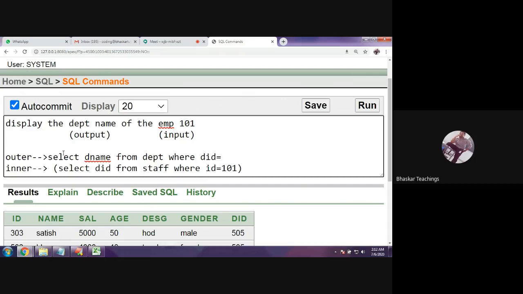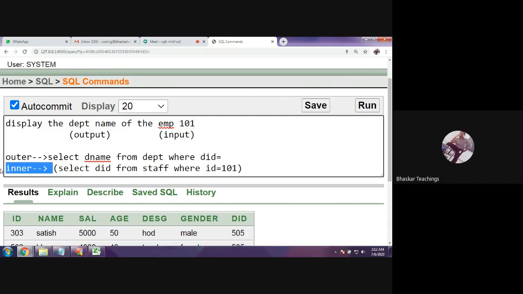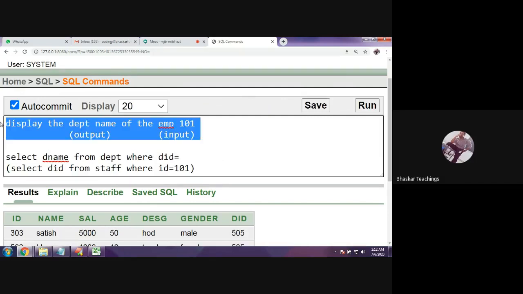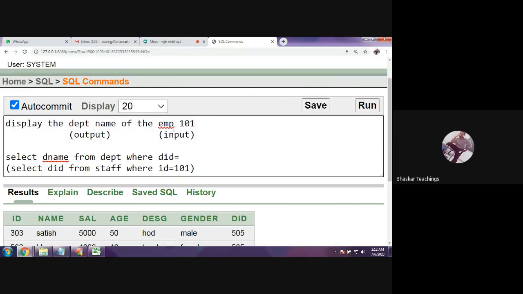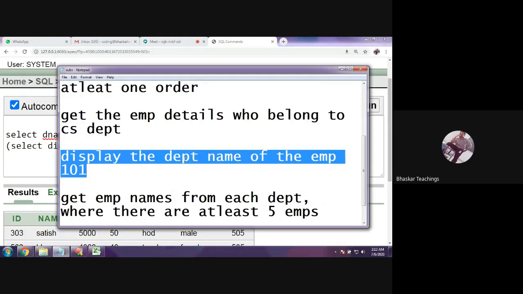That's it. Hope you understood. I'm getting the department ID of this particular employee and giving it to the outer query, and the outer query is retrieving the department name. The question itself is to get the department name of employee 101, right?